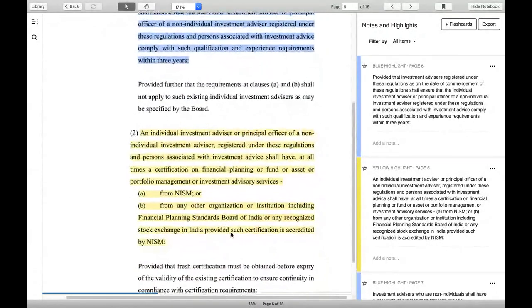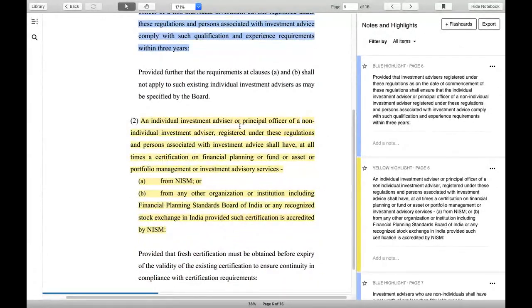Now, an investment advisor or principal officer of a non-individual investment advisor under this regulation should at all times be certified with the following services. So from NISM they have to be certified all the time, no expiry.